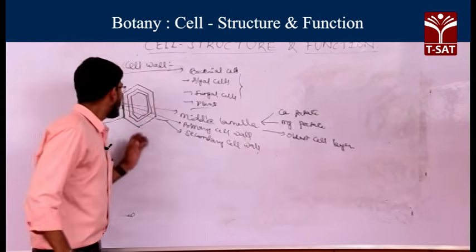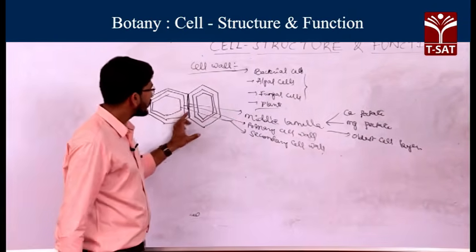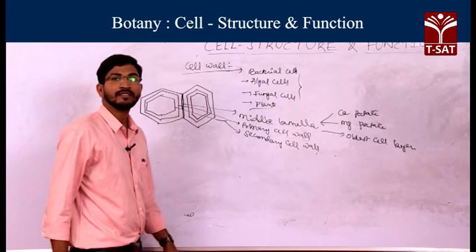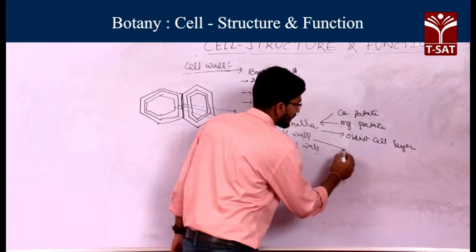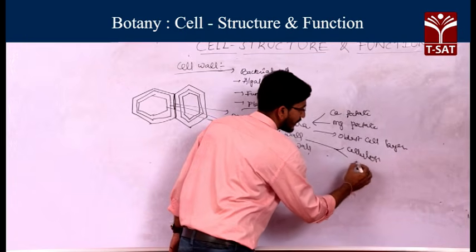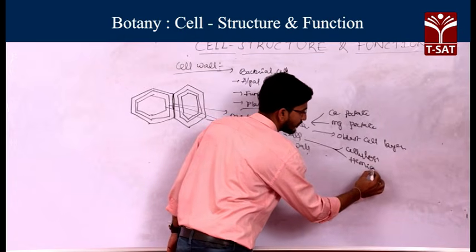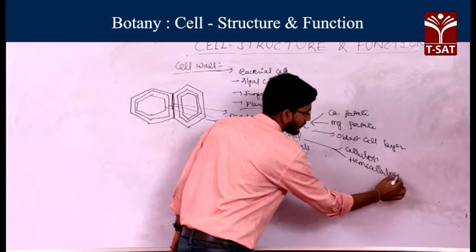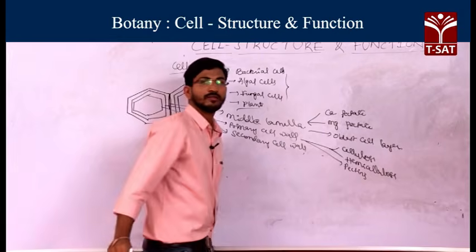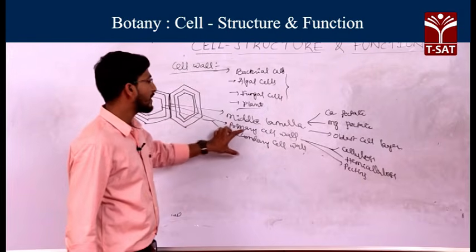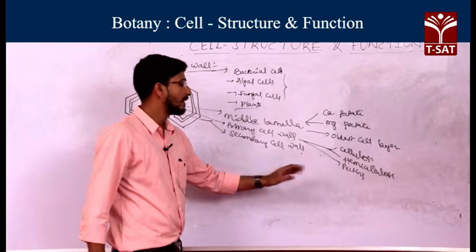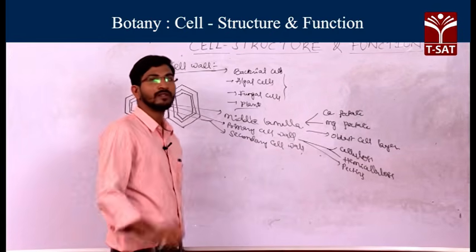So next, beneath this middle lamella you will find the primary cell wall. This primary cell wall is made up of cellulose and hemicellulose and pectins. So this primary cell wall generally contains 3 types of chemicals: cellulose, hemicellulose and pectins, and also along with this 2 proteins you will find.